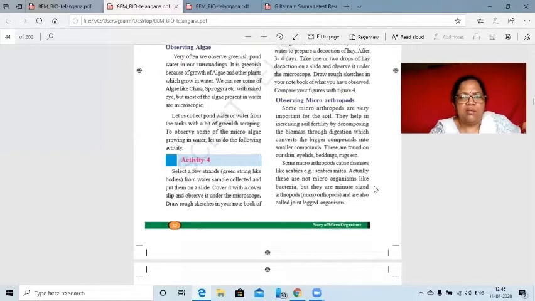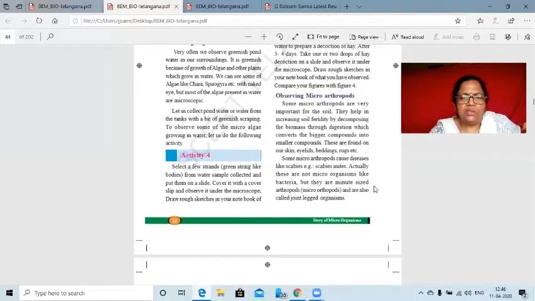Another class is microarthropods. The name says they are micro, but they are visible to the naked eye because they have various sizes. They create various diseases also. They are scabies mites, and they can produce diseases for our skin as well as eyelids, beddings, rugs. They are found everywhere and they cause diseases.